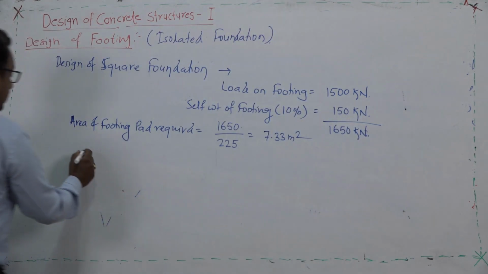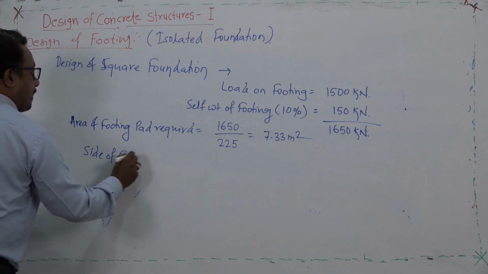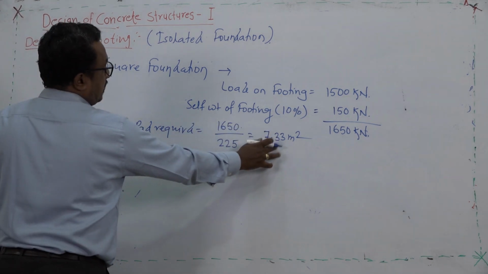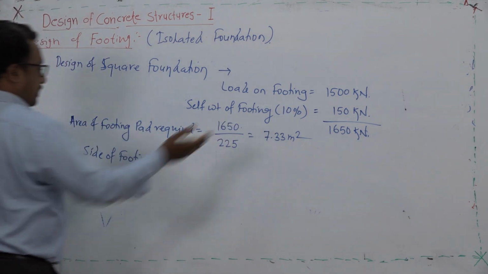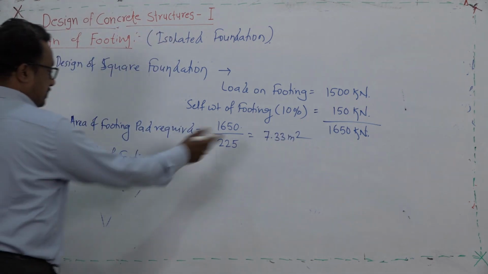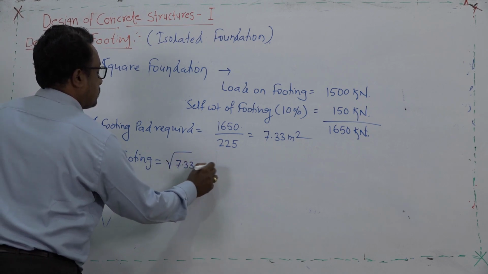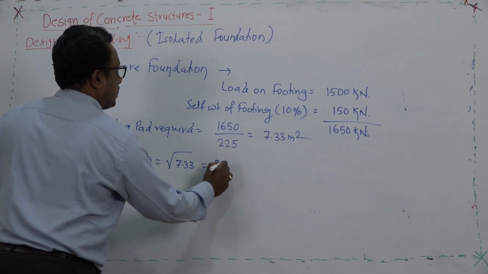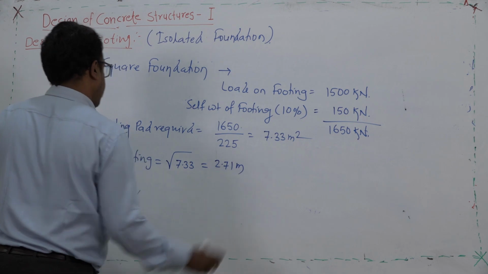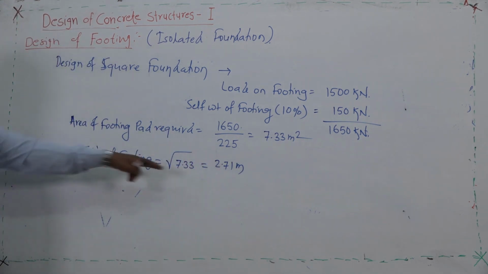Therefore, one side of the footing will be the square root of the area. Why square root? Because it is a perfect square, one side is the square root of the area. So, square root of 7.33 comes to 2.71 meter. We will provide obviously the footing area more than this, not less than this.